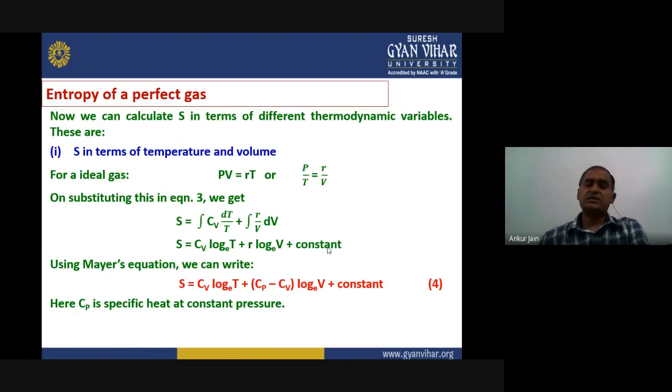Now if we use the Mayer equation, that is Cp minus Cv equals R, what we get is S equals Cv log T plus, putting the value of R here, (Cp minus Cv) log V plus constant. Here Cp is the specific heat at constant pressure. Okay, so this is the equation in terms of temperature and volume. You see here there is no term related to pressure.